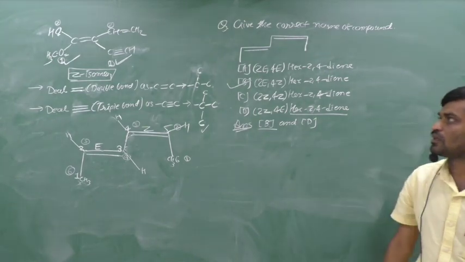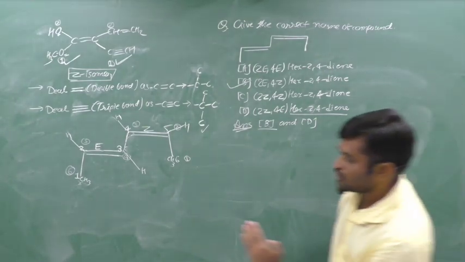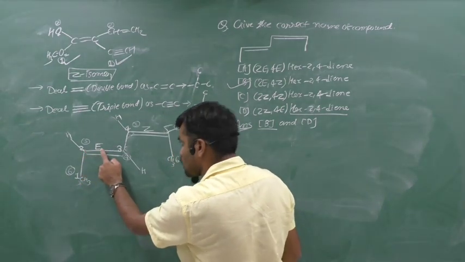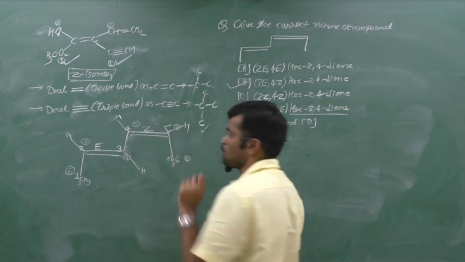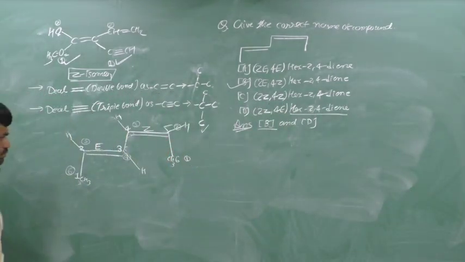Option B. 2E, 4Z, hex-2,4-diene. We think from this side: 1, 2. Second position, E double bond. Fourth position, Z double bond. And anyone can say that we can give the number from the other side.